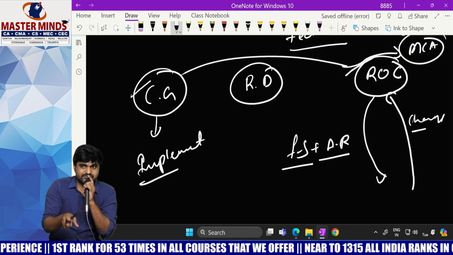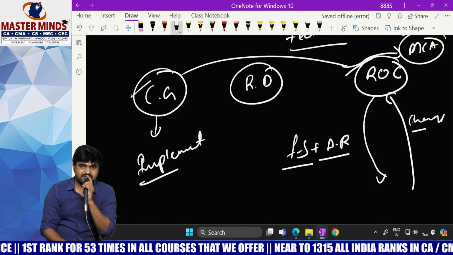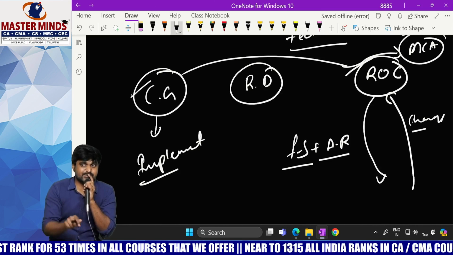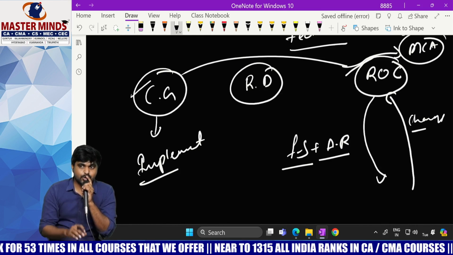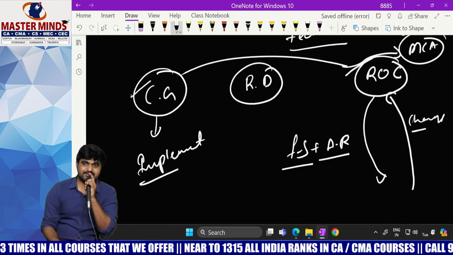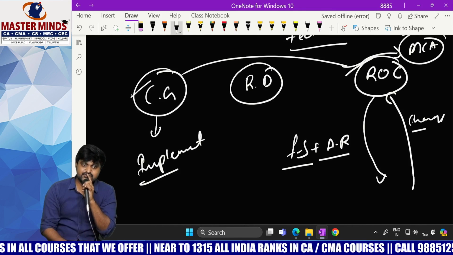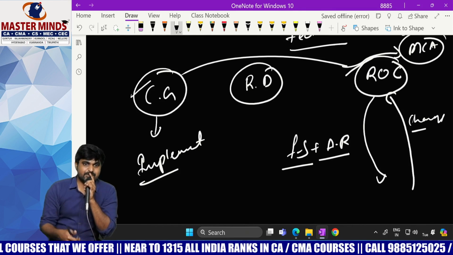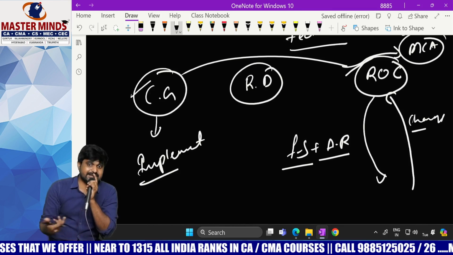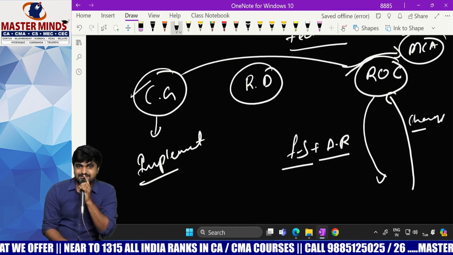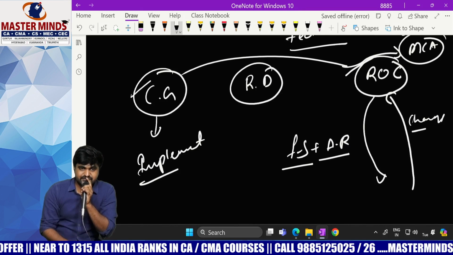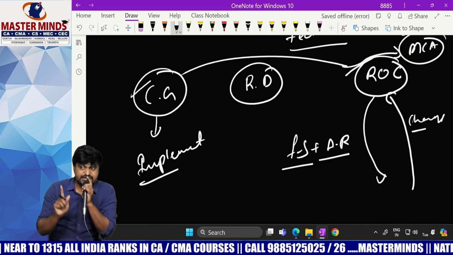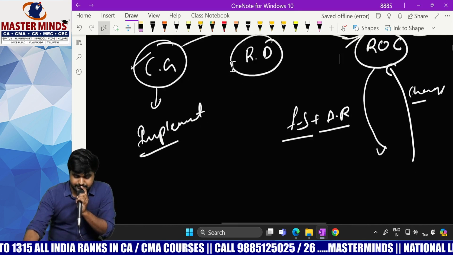How many ROCs will there be for each state? It is not one, it is at least one. There is a lot of difference between one and at least one. One means one only. At least one means it may be 1 or 2 or 3 or 10 also. Now say, how many ROCs will be there for each state? At least one.